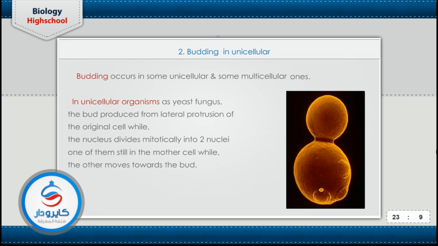The protrusion increases and forms a small cell attached to the mother cell. The bud may grow attached to the mother cell to form a colony, or may separate and live independently from the mother cell. That is budding in unicellular organisms.